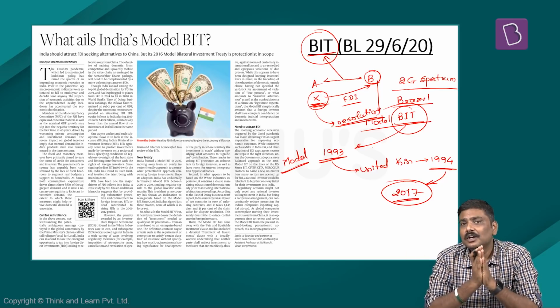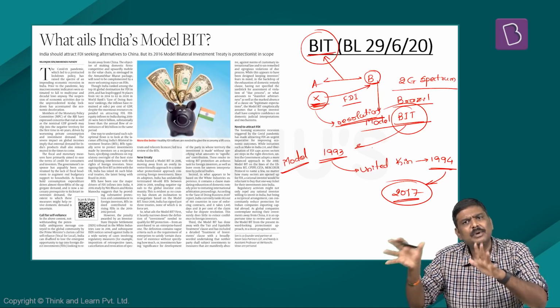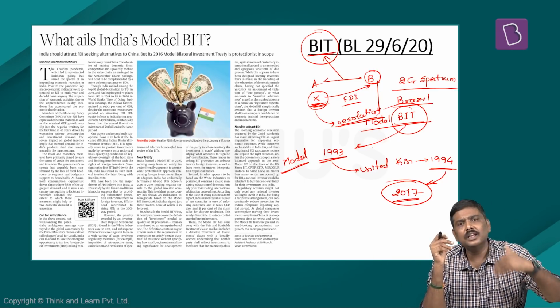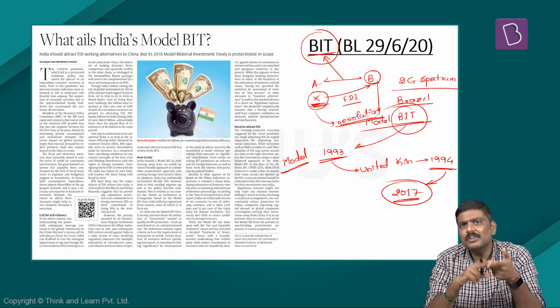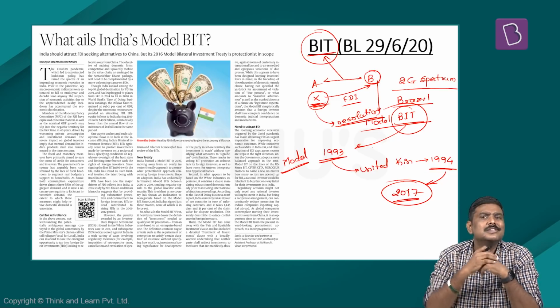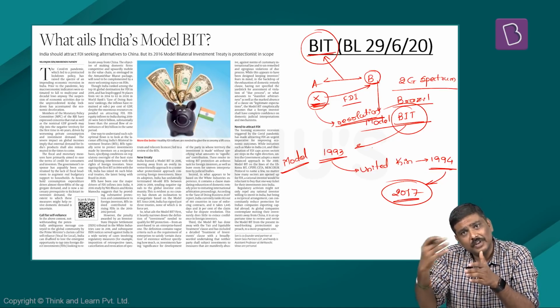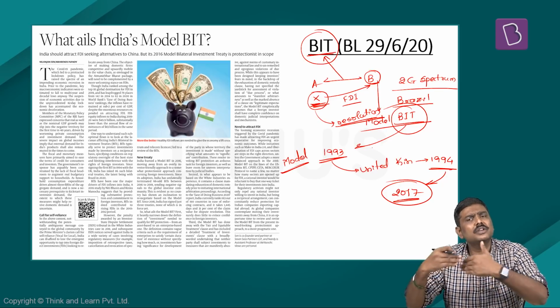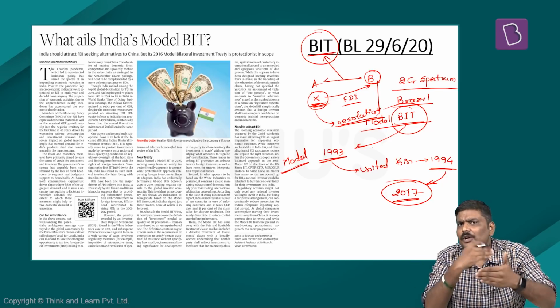Because please understand, growth can be achieved in multiple ways. One way is what? Government, or let's say the market, will invest heavily, manufacturing facilities will be set up, infrastructure will be developed, employment will be generated, salaries flowing to the households will increase, the demand for goods and services will increase, production will increase. That is one way to achieve growth.